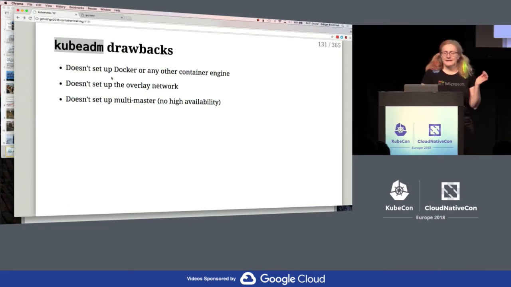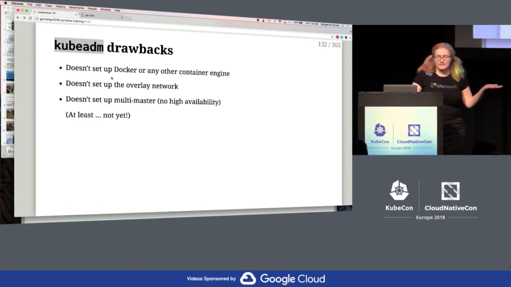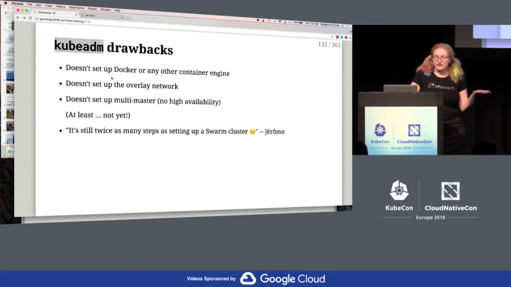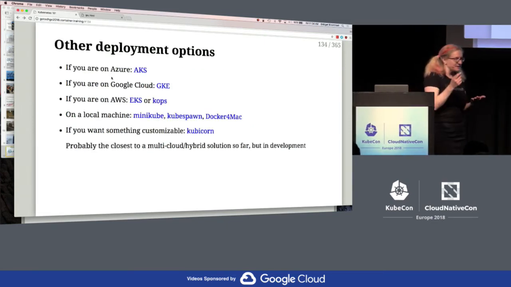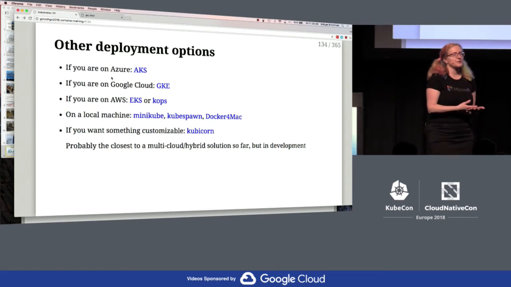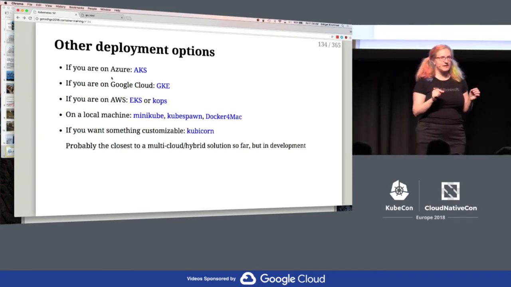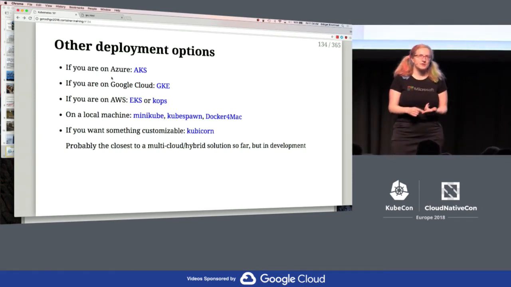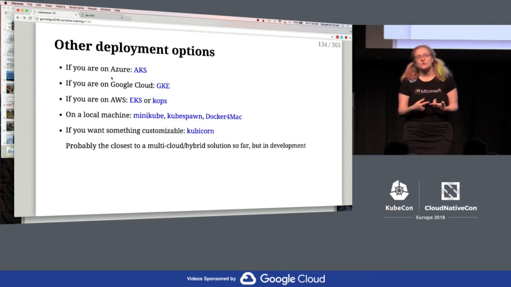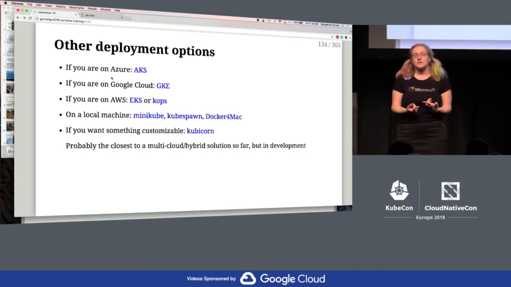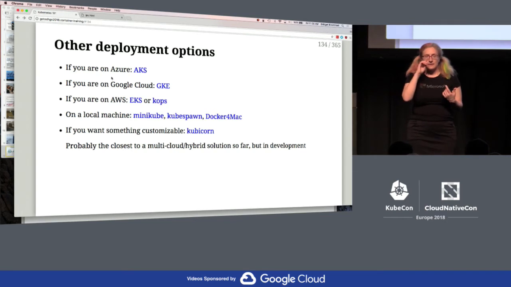Okay, so kubeadm, again, isn't perfect. It doesn't do absolutely everything. It's more complicated than Swarm. But there's also a bunch of other choices, and we have this specifically because we want people to have the opportunity to interact with the master node. But if you more want people to be developing applications on Kubernetes and you don't want or need them to be interacting with the master node, other than through the API, there are a bunch of options.